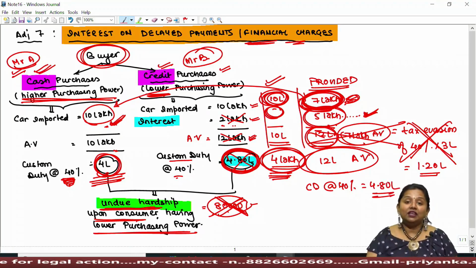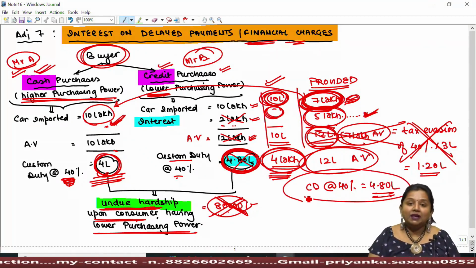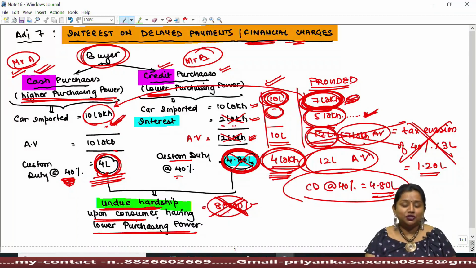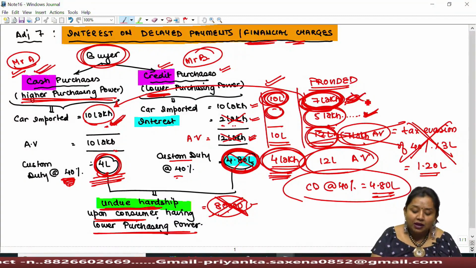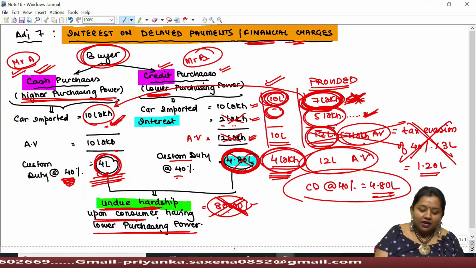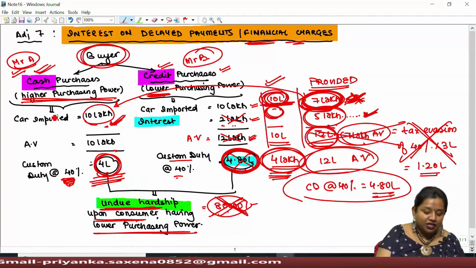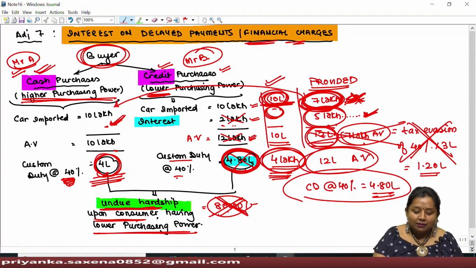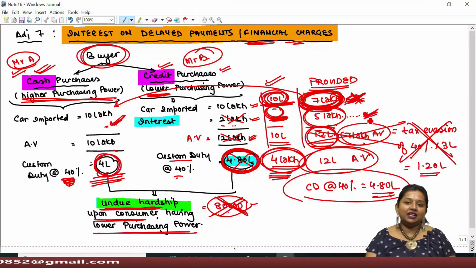Now, if the importer begs that I am a person having lower purchasing power, then obviously the government will take a stand that you must be aware of this provision. If you really wanted exemption from interest, you would not have done the manipulation which you have already done. Therefore, we can conclude that if the price of goods remains the same either under interest credit purchase or under cash purchase, then the element of interest shall be ignored while computing duty. But if such price has been manipulated, then the whole amount of interest shall get added in the assessable value. Okay.